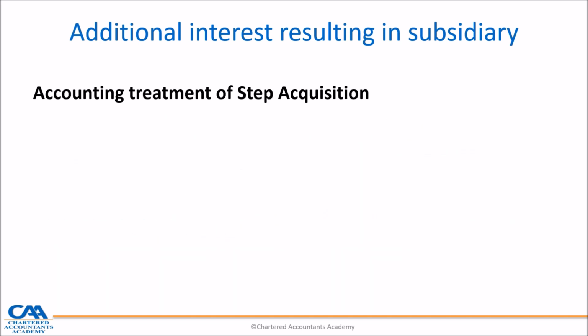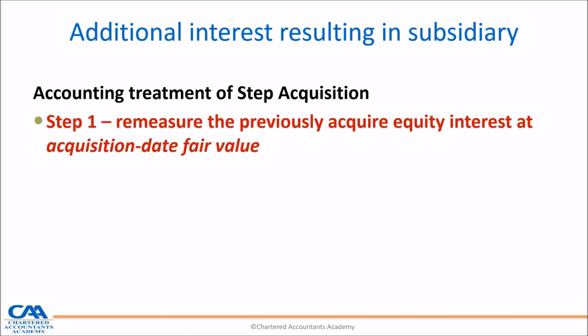So I'll go again step by step on paragraph 42. Step number 1, the previously held equity interest should be remeasured at the acquisition date fair value, the acquisition date being the date when control is acquired. So we should remeasure that investment.